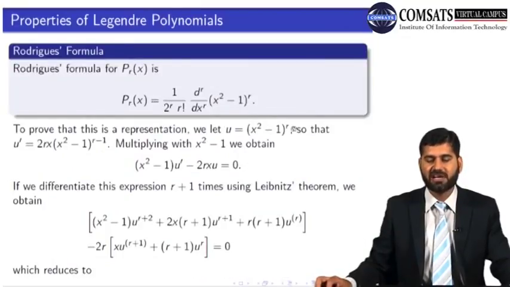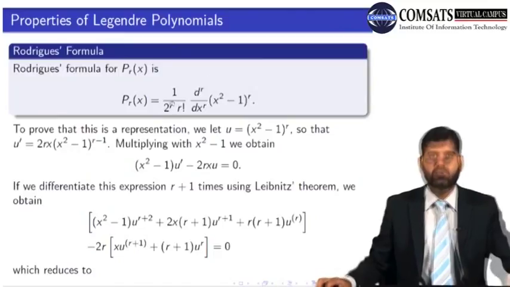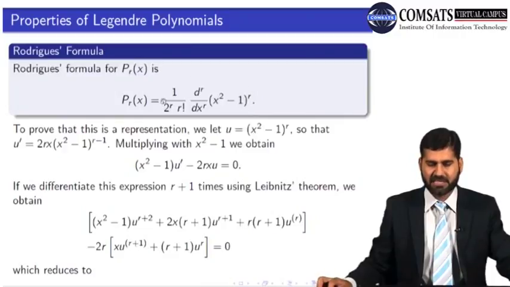And what is u_r(x)? The rth derivative of (x square minus 1) to the power r. All right, so we have proved the Rodrigues formula. We actually proved the Rodrigues formula, which shows that the expression on the right hand side is actually the Legendre polynomial, or you can say the solution of Legendre's equation.